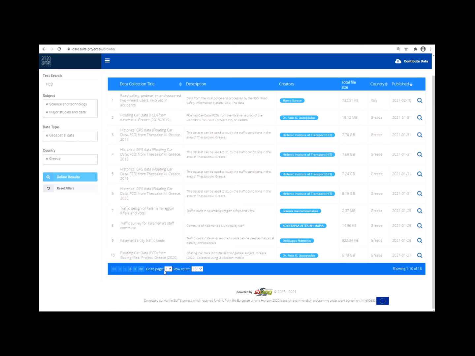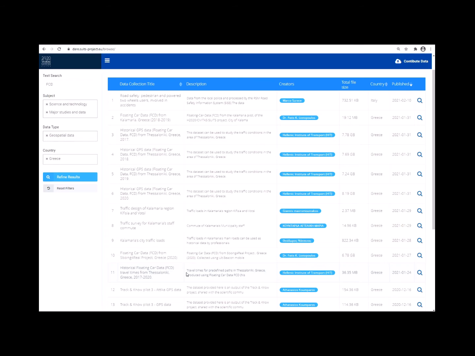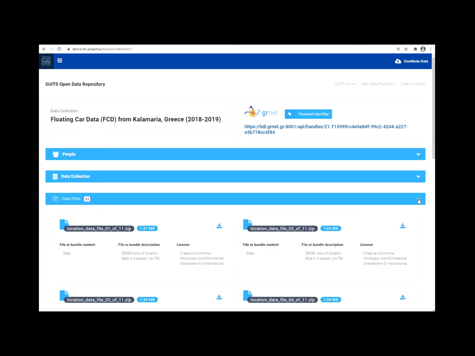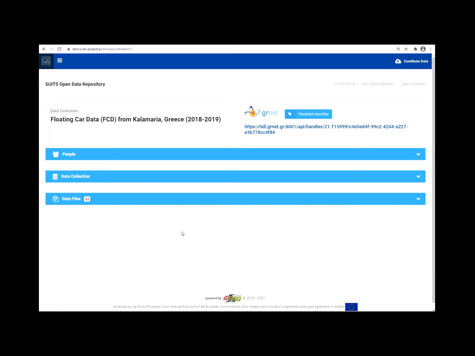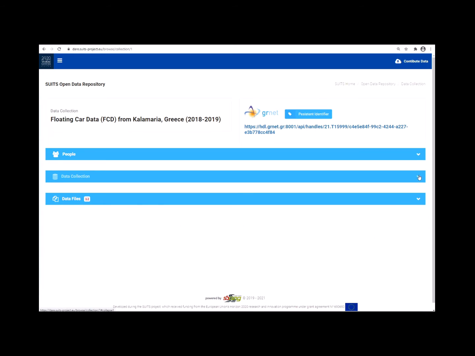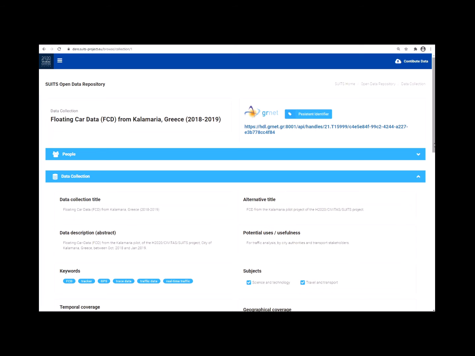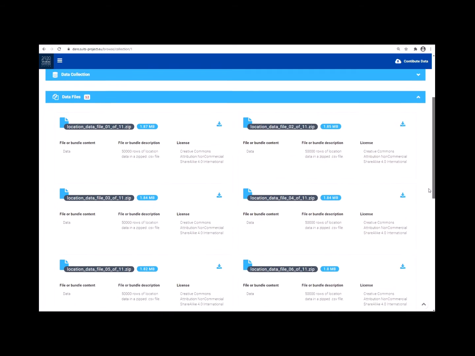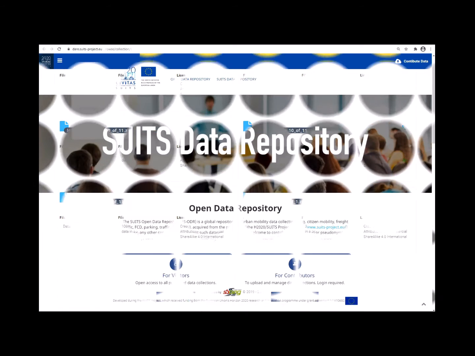The results are listed in pages. You may set the number of rows per page and browse across pages at will. By pressing the magnifying glass on the right of any row, you may read the details of this particular dataset. There are 3 sections in every dataset description. The first section is about the people: creators, copyright holders, contacts, and contributors. The next and longest section is about the data collection itself. Finally, the third section contains the datasets, which can be downloaded freely by anyone.